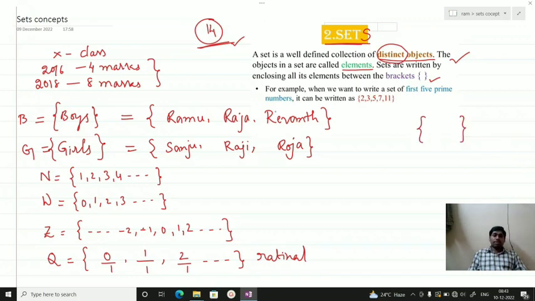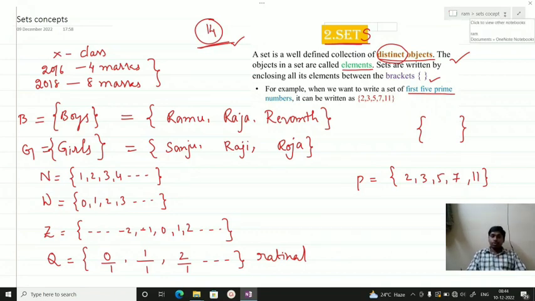You can see here one example is given: the set of first 5 prime numbers. In that set we have 2, 3, 5, 7 as well as 11. This is what the prime numbers are. I hope you understood. Let us go to the next one.